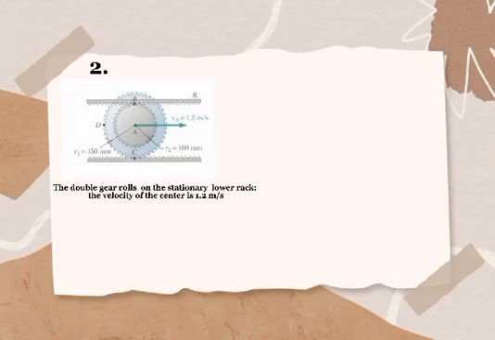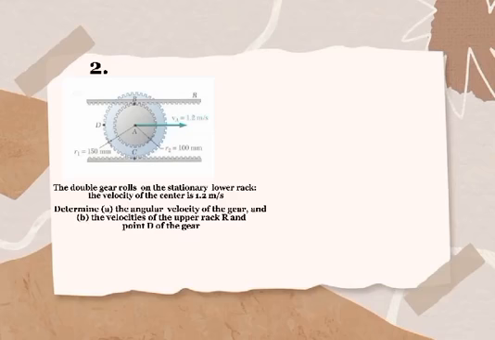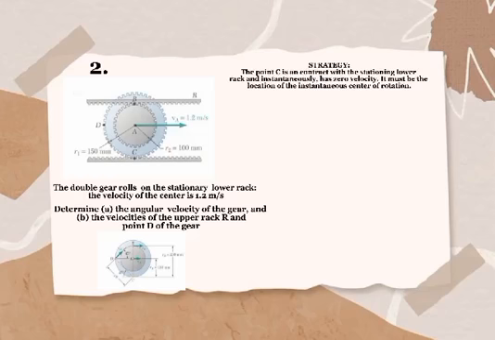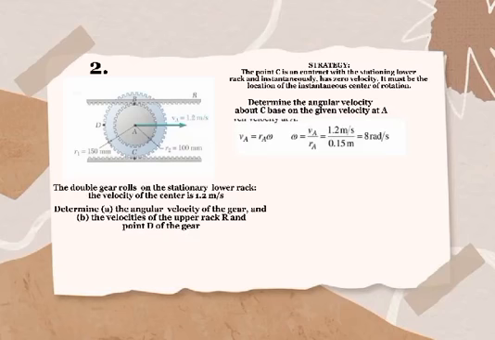2. The double gear rolls on the stationary lower rack. The velocity of the center is 1.2 meters per second. Determine A, the angular velocity of the gear, and B, the velocities of the upper rack and point D of the gear. Strategy: the point C is in contact with the stationary lower rack and instantaneously has 0 velocity. It must be the location of the instantaneous center of rotation. Determine the angular velocity about C based on the given velocity at A. Evaluate the velocities at B and D based on their rotation about C.